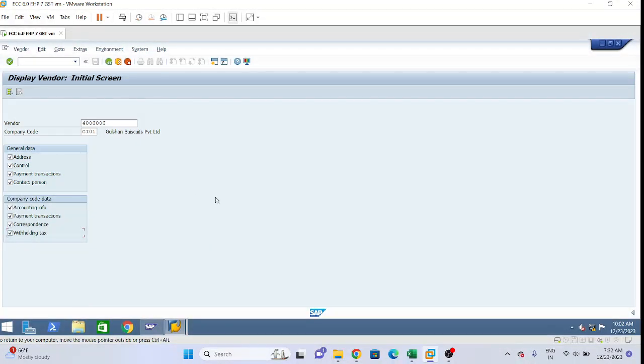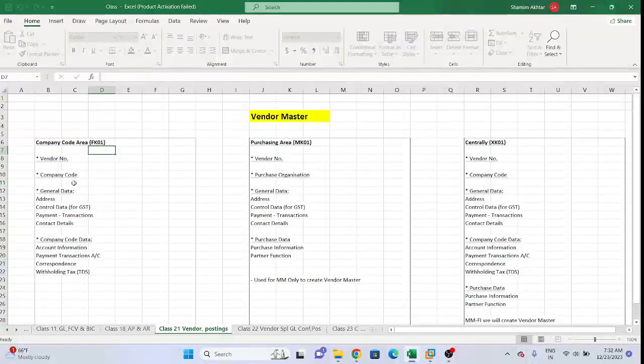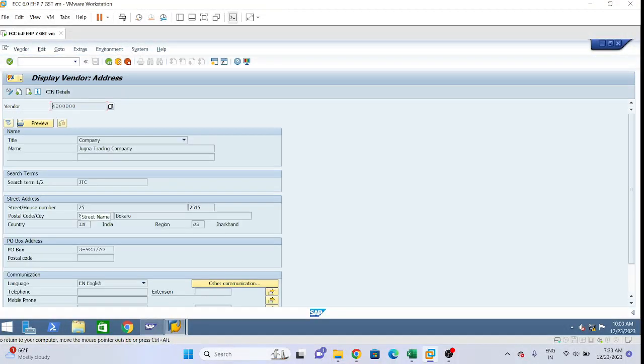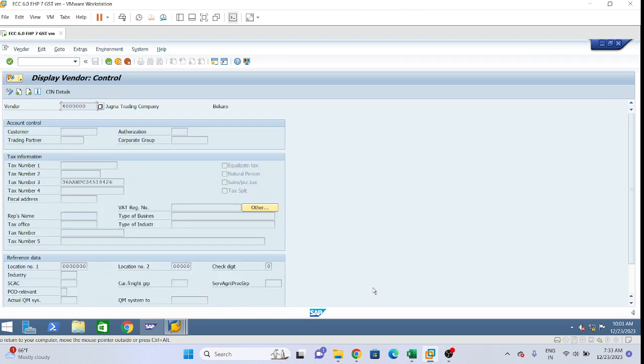These details. Okay. So now vendor number, company code. In my Excel sheet, see, vendor number and company code. Now, general data and company code data, enter. See, in general data, this is the address details. Enter. This is the GST number. Tax number 3 means GST number.